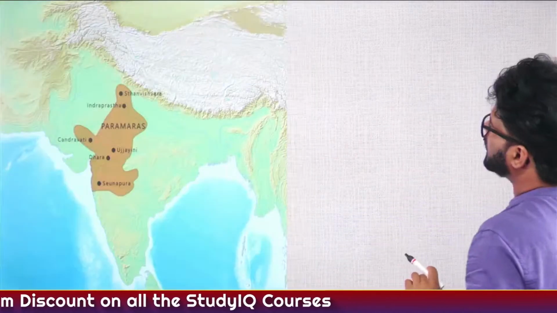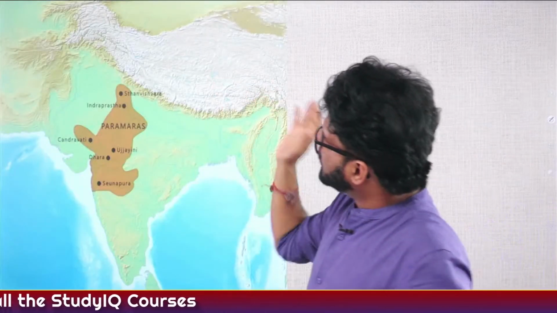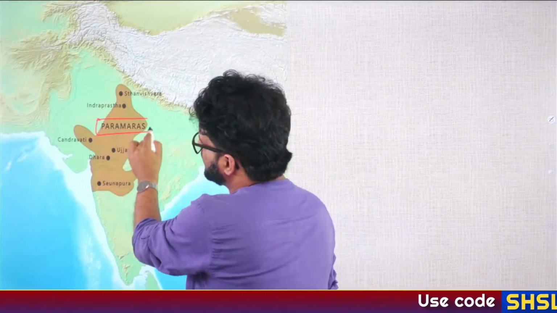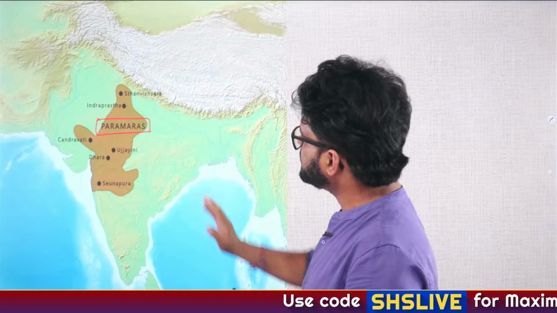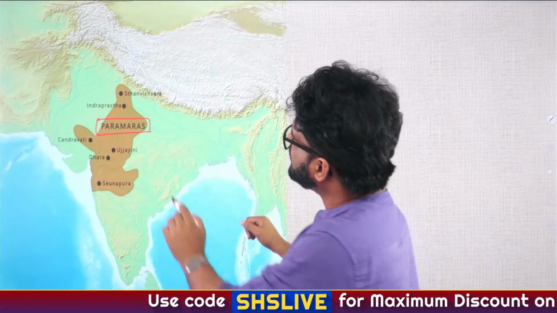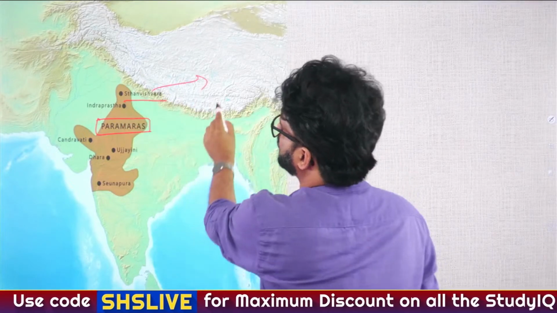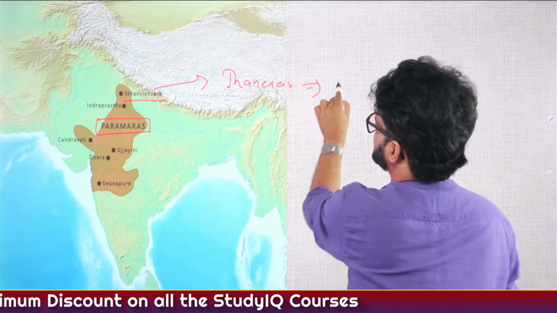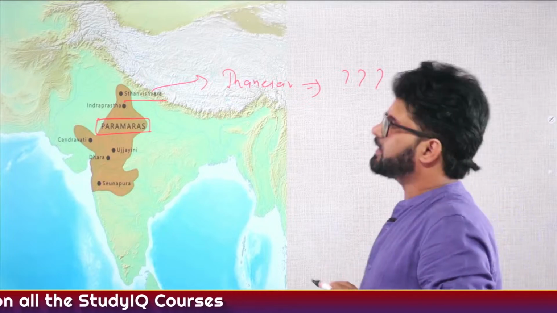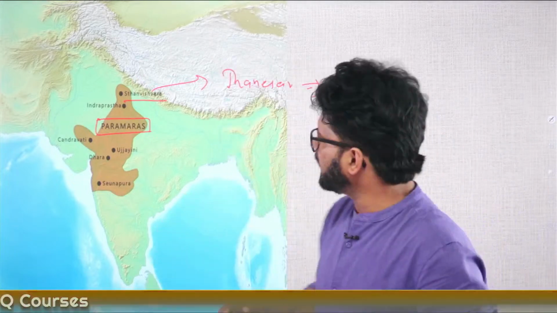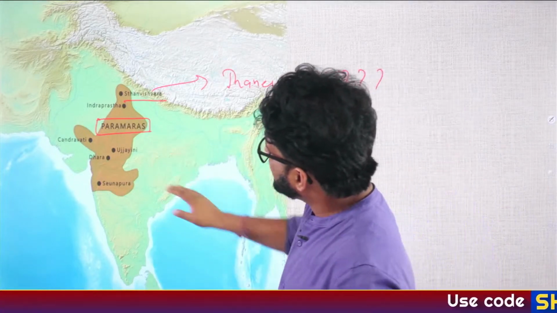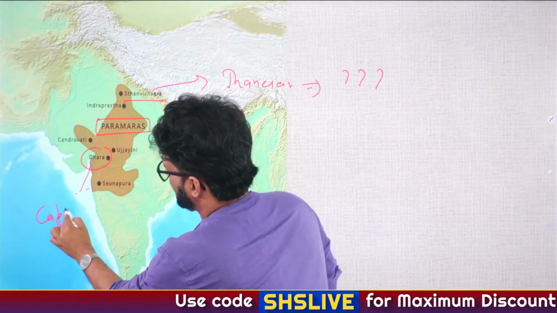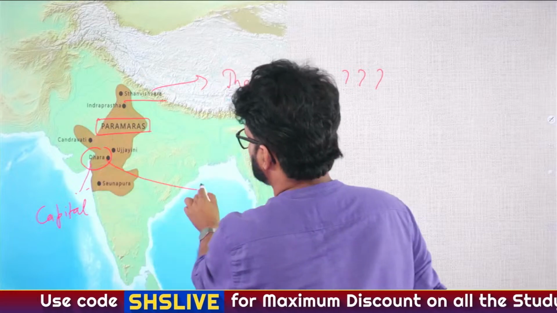Cool. So now let's talk about the third major Rajputs, Paramaras. The things which I'll be telling you, you have to focus on those points and have a look at the maps. Thanvishwara, which was earlier known as Thaneshwar. We have read about Thaneshwar earlier as well. When have we read about Thaneshwar? If you know it, you can post it in the comment section. So Paramaras, their capital was Dhar. Capital was Dhar. Dhar is in Madhya Pradesh.